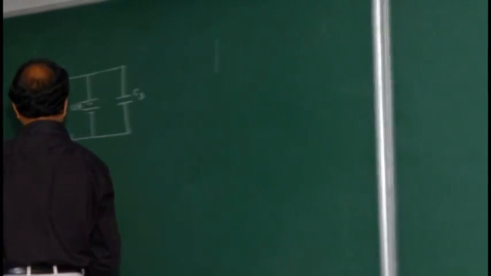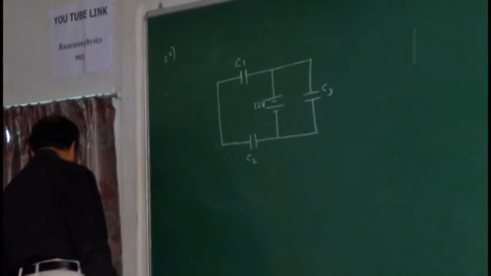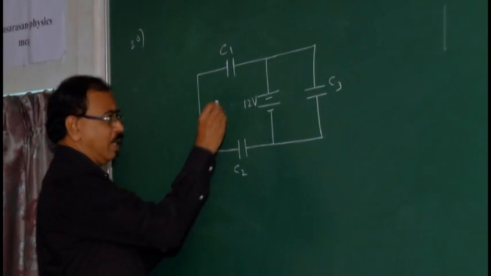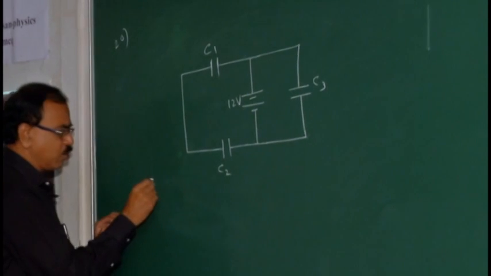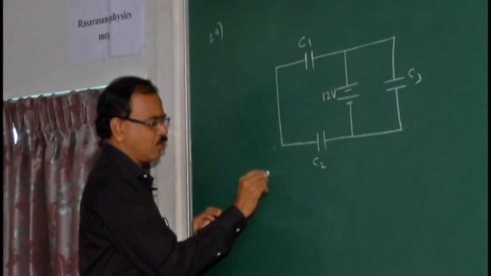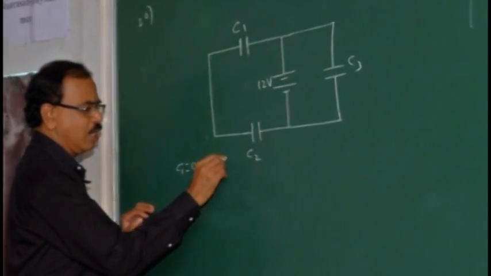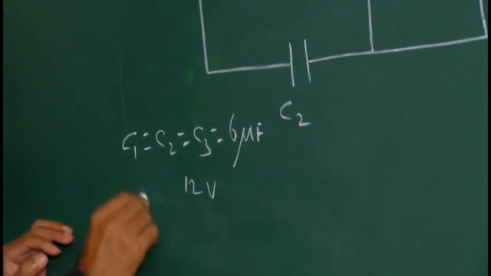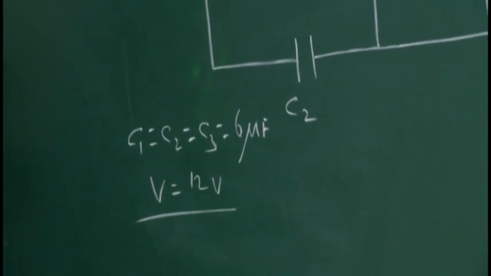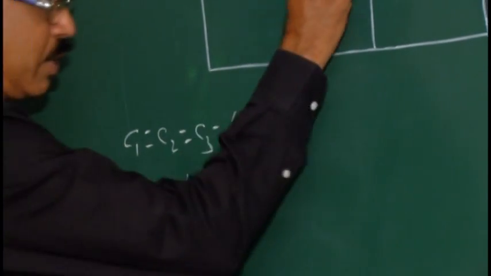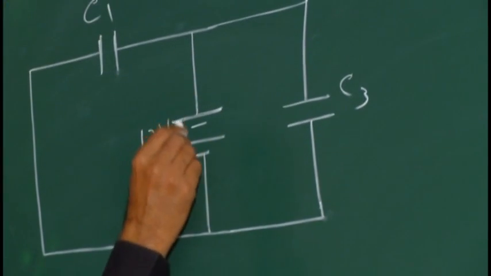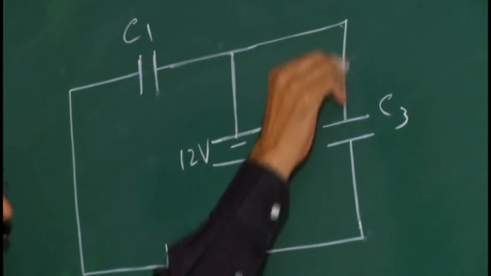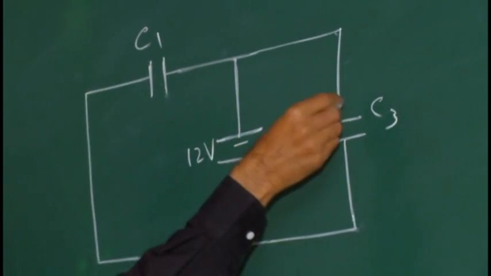The question is which one is parallel and which one is series connection. Say C1 equals C2 equals C3 equals 6 microfarad, and the battery EMF is 12 volt. This is higher potential, positive potential, and this is lower potential. When higher potential is given to both C3 and C1, what is the meaning?